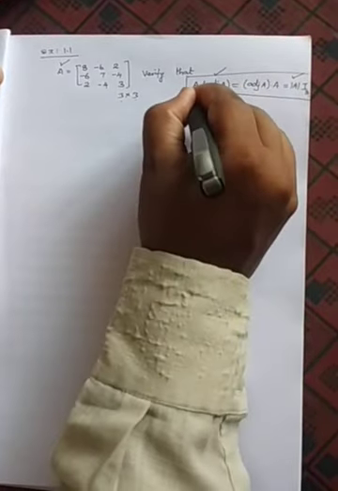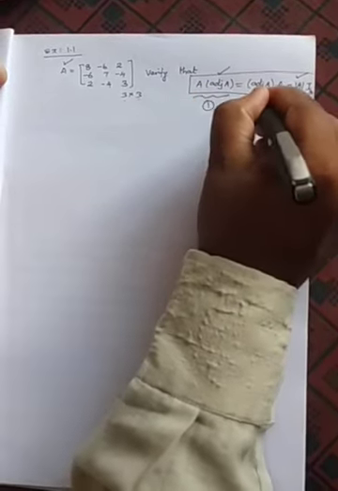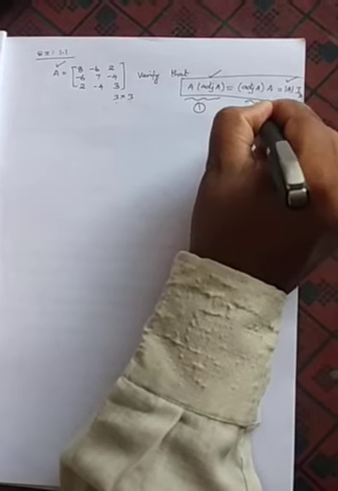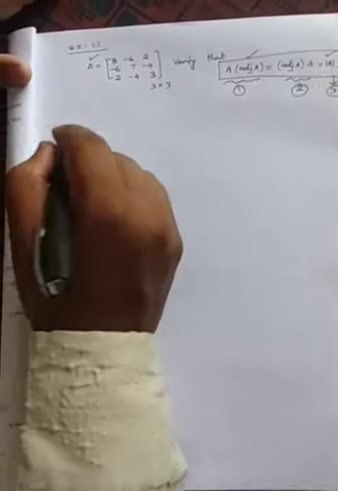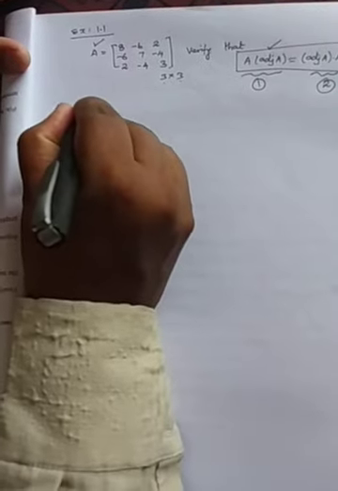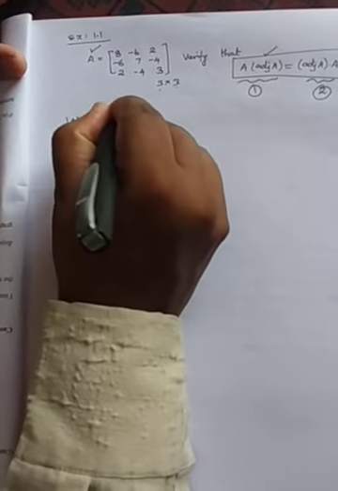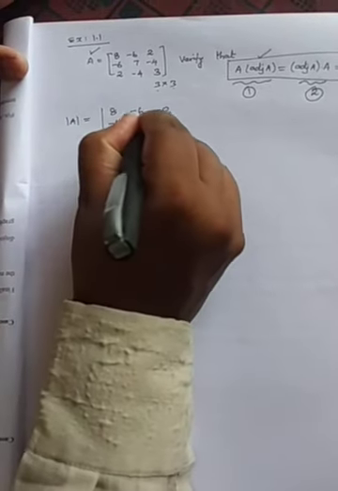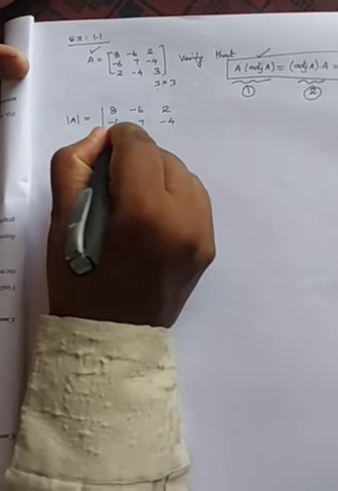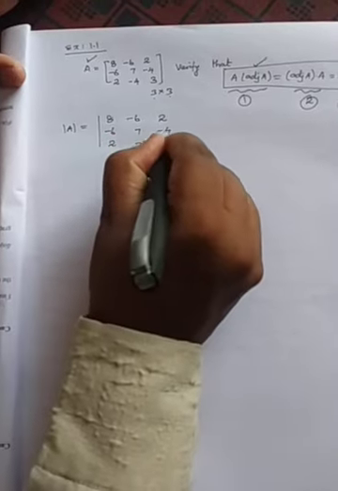Take this as the first part, this as the second part, and this as the third part. We can easily get this one. So we need to find two more things, adjoint A and determinant A. First we will find determinant A of the matrix 8, -6, 2; -6, 7, -4; 2, -4, 3.